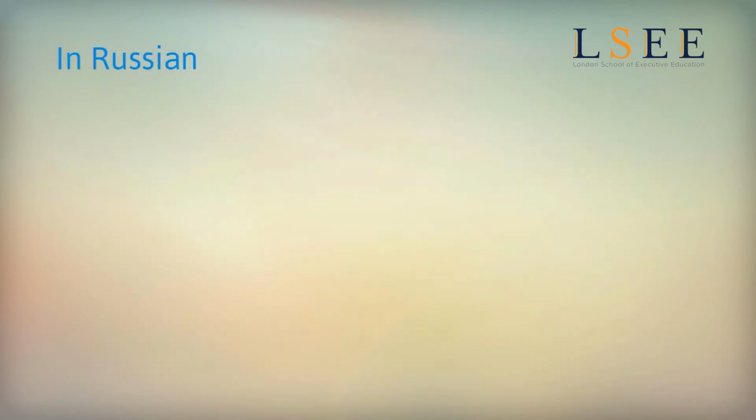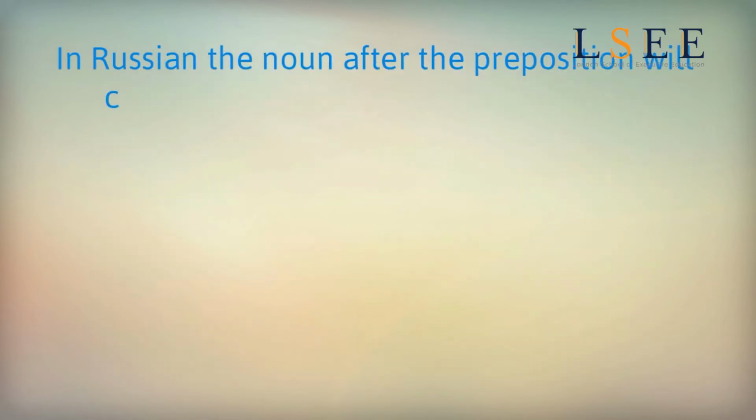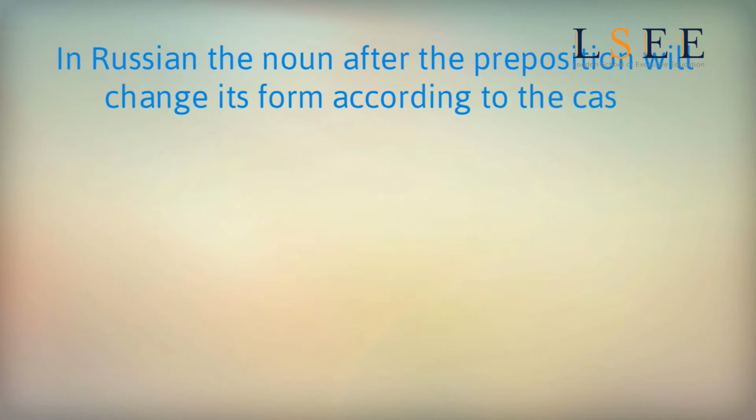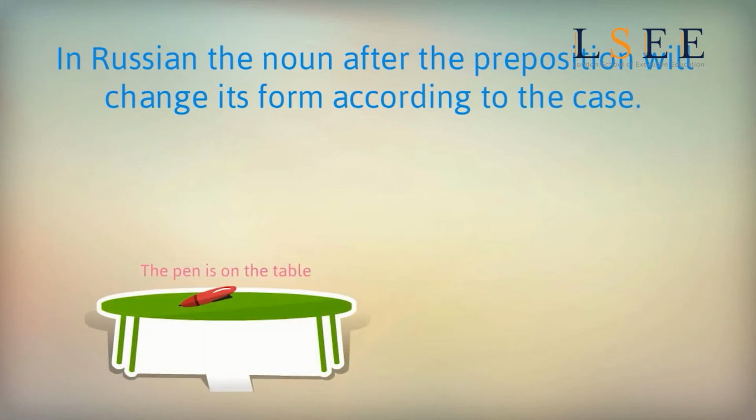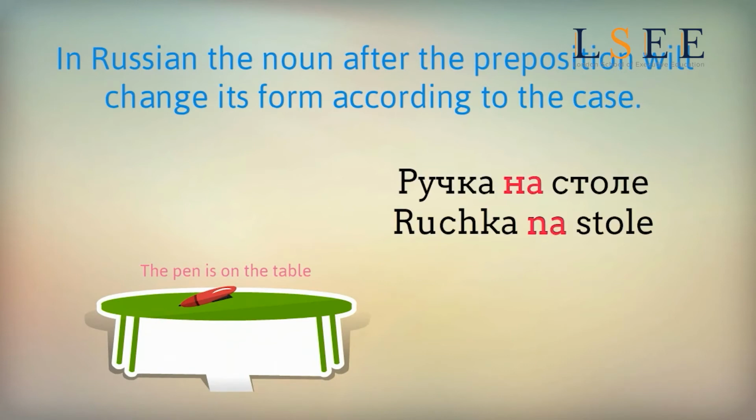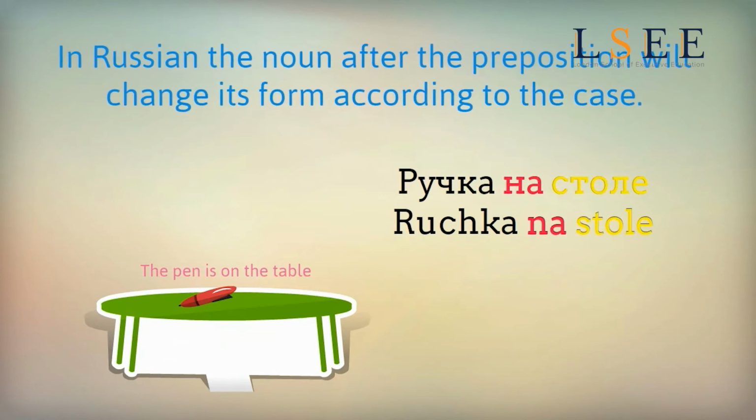In Russian, the noun after the preposition will change its form according to the case. For example, in the phrase "the pen is on the table," ручка на столе, the noun table, стол, changes into prepositional case, на столе.